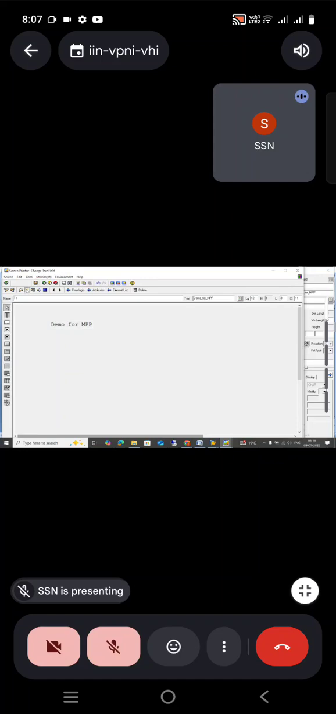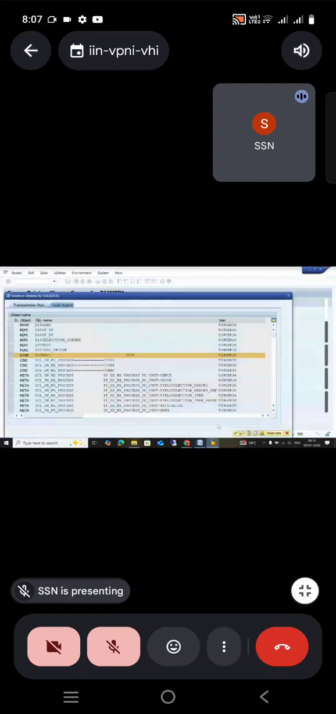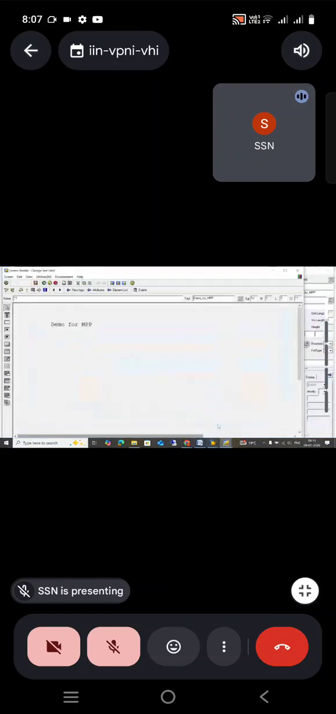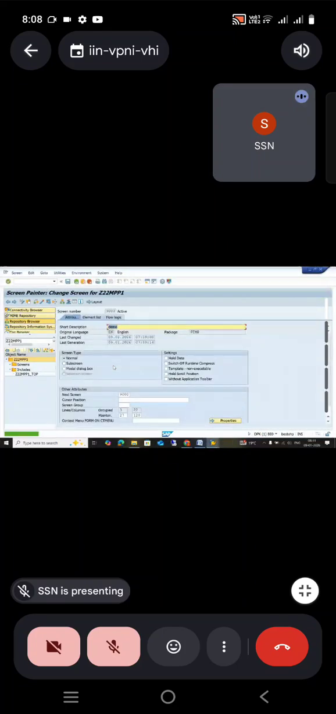So I'm just going to activate the screen. Initially, it will be confusing for you, here and there we are moving. But when you're practicing, it will be simple. Module pool programming. Come back. This is the back button after activate. Come back. Done. Okay, so my designing of the screen is done.